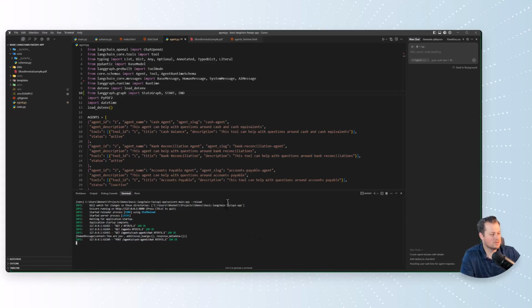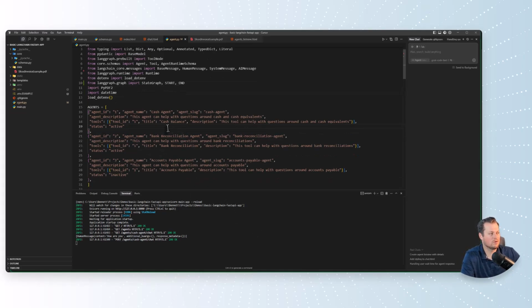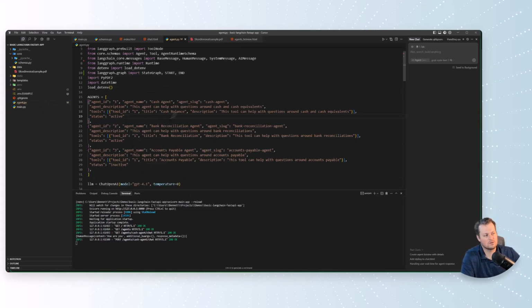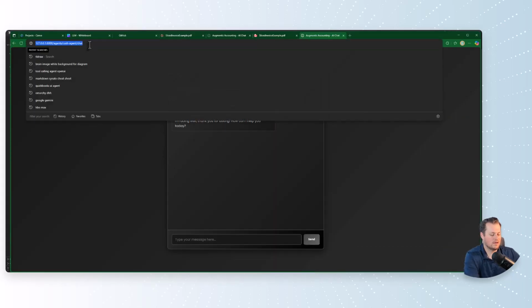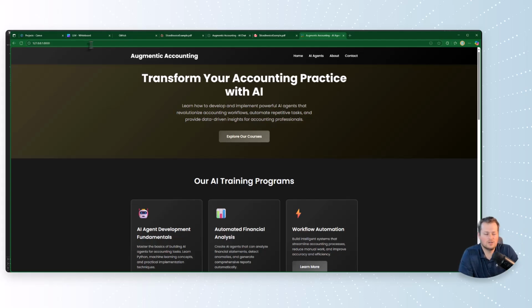So I'll go ahead and show you what this looks like. I have, in this example, 3 agents. These are just, again, fake agents. They are not actual agents in terms of having tools like I showed in the last demo, but just plain agents. And I'm going to show you what that looks like on a front end interface that is just a sample interface, right? So here's my home page, nothing fancy.